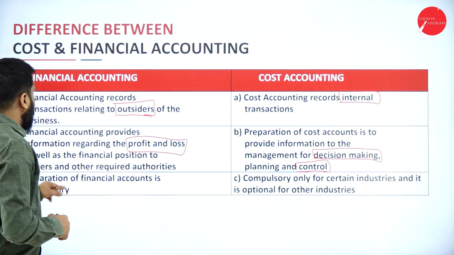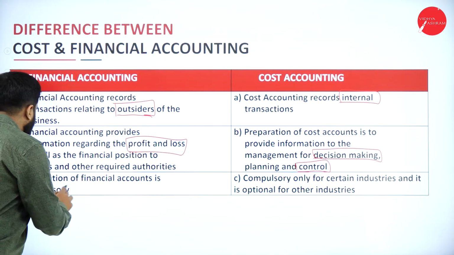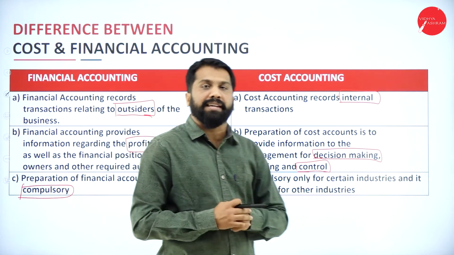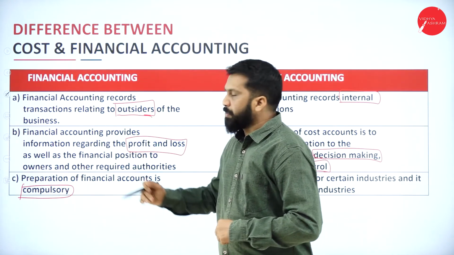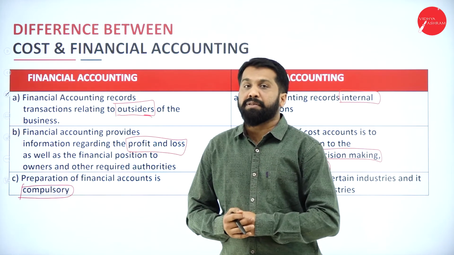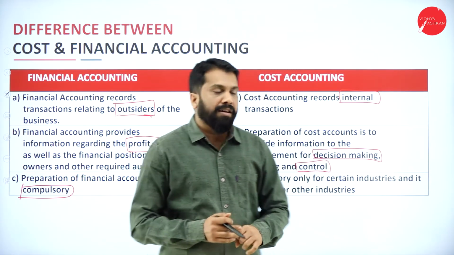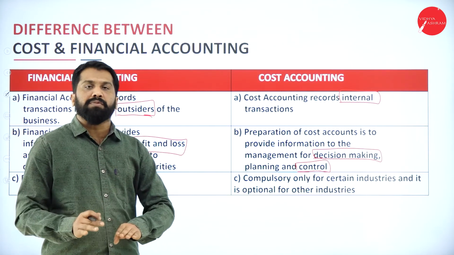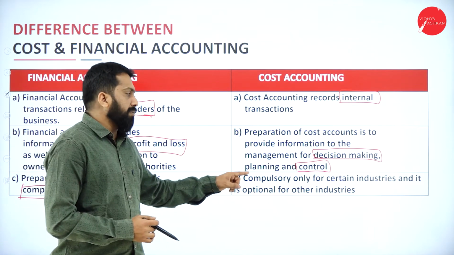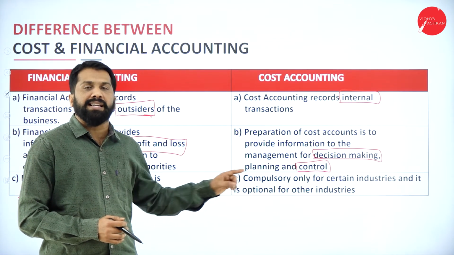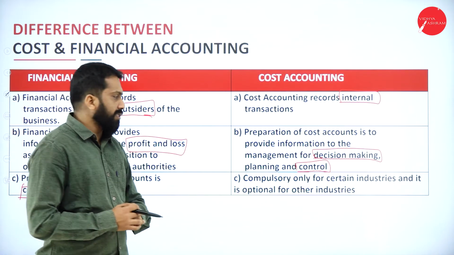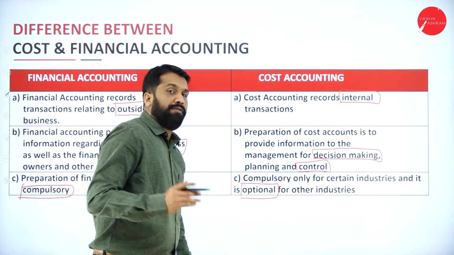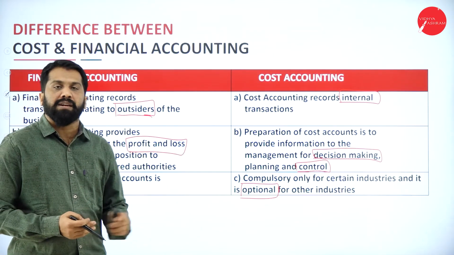Now, preparation of financial accounting is compulsory. See, as per the Income Tax Act, if you are running a company, every year you have to prepare your financial accounting and you have to submit it to the Income Tax Office. But cost accounting is not compulsory. If you want, you prepare. If you don't want, you can leave it, because the Income Tax Department will not ask for your cost accounting. So it is optional. Optional means if you want, for your reference, for your benefit, you go for cost accounting.